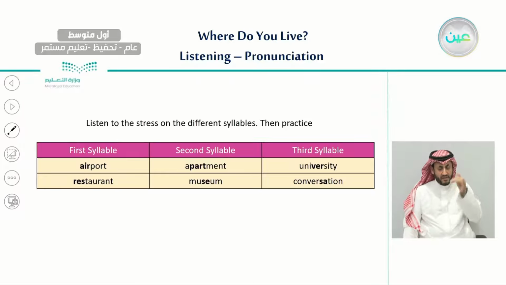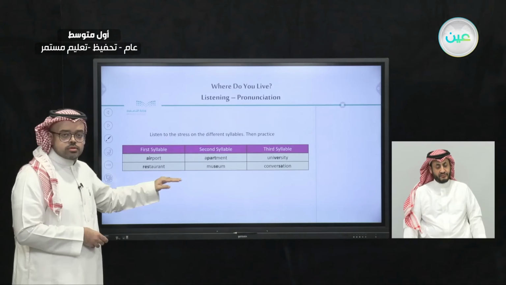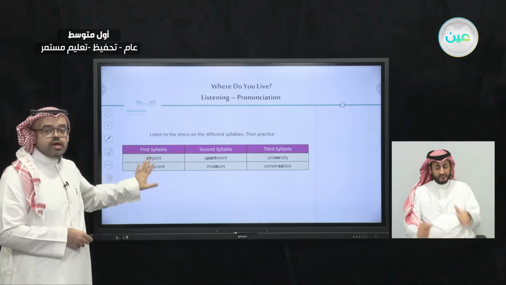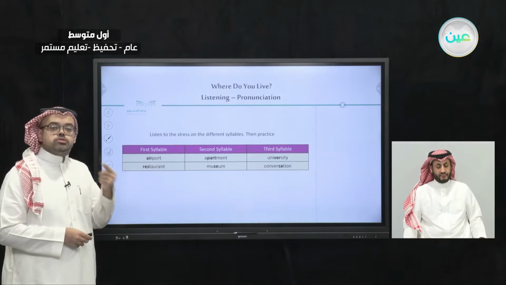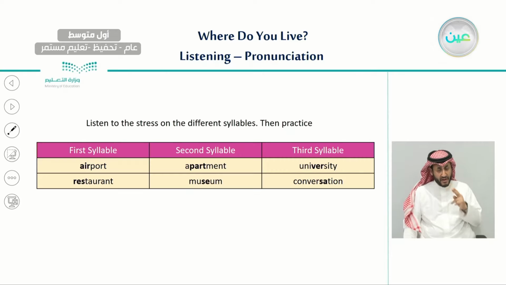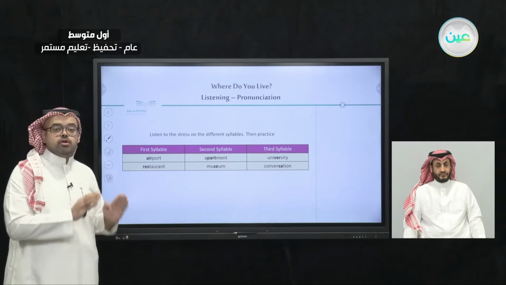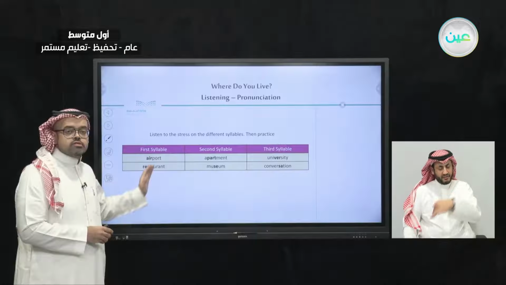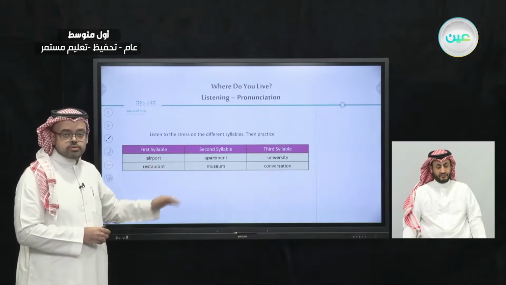And for the second one, the word restaurant, restaurant. So these are examples of words where we stress the first syllable, the beginning of the word. So again, here we would say airport, and here we would say restaurant.